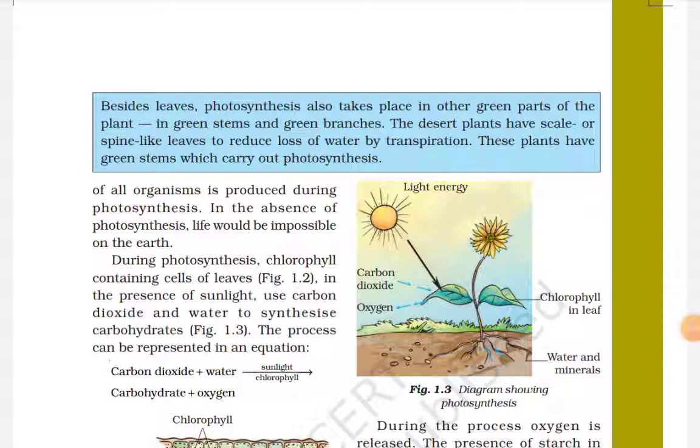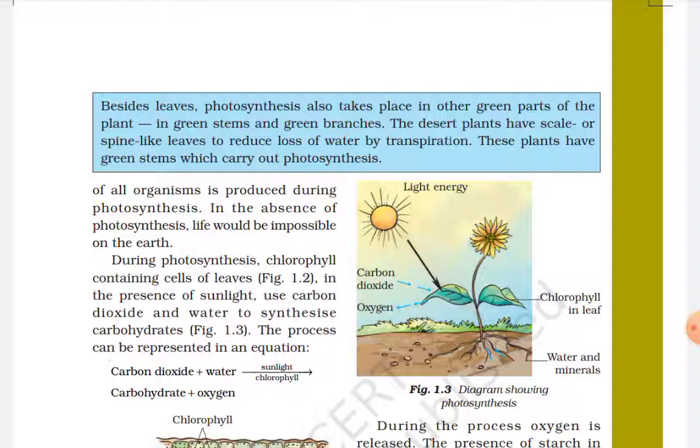Besides leaves, photosynthesis also takes place in other green parts of the plant, in the green stem and green branches. The desert plants have scales or spine-like leaves to reduce loss of water by transpiration. These plants have green stems which carry out photosynthesis.